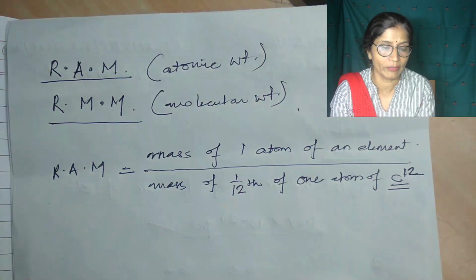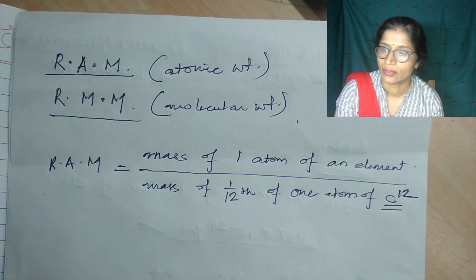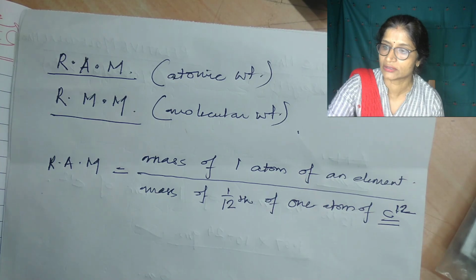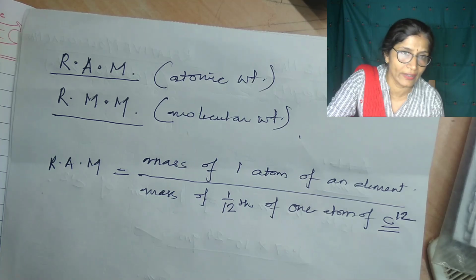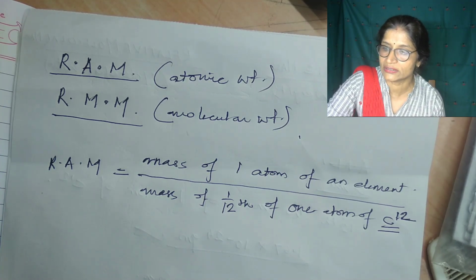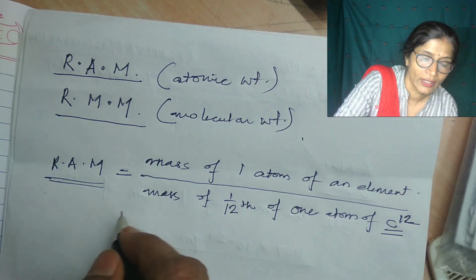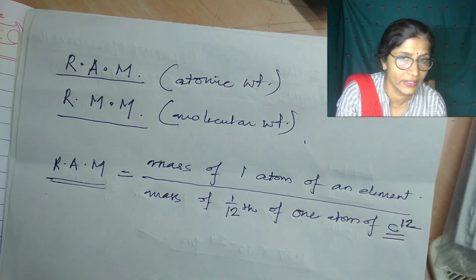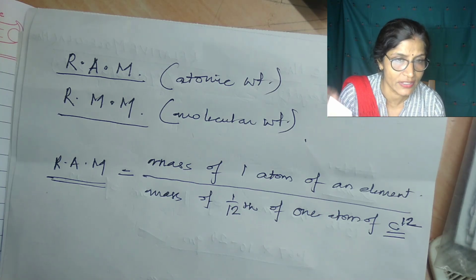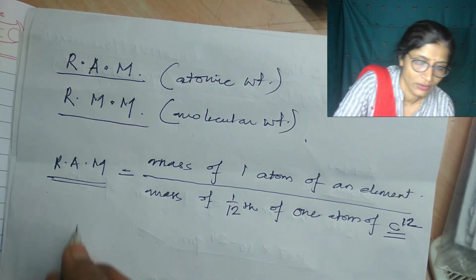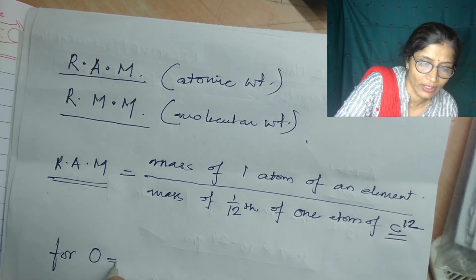When relative atomic mass is expressed in gram, then we call it gram atomic mass or gram atom. For example, for oxygen the relative atomic mass is 16.